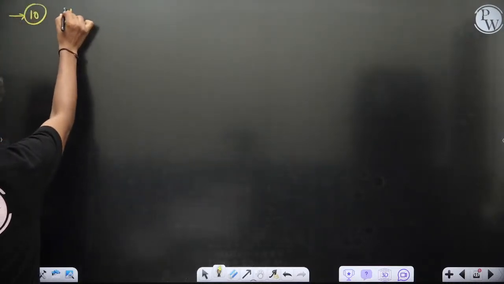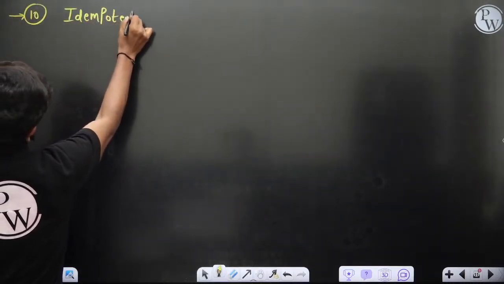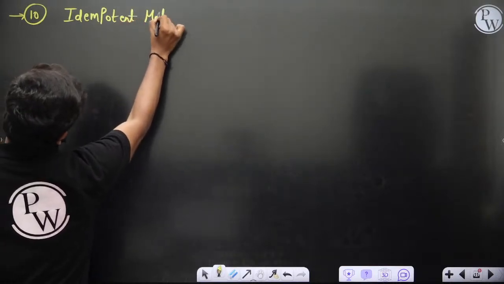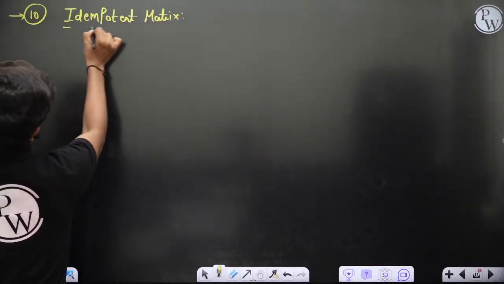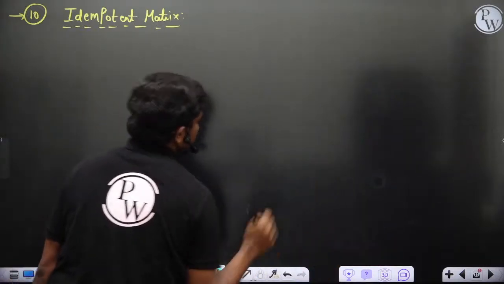Idempotent matrix. Okay, so what is this idempotent matrix? Let's check it out.